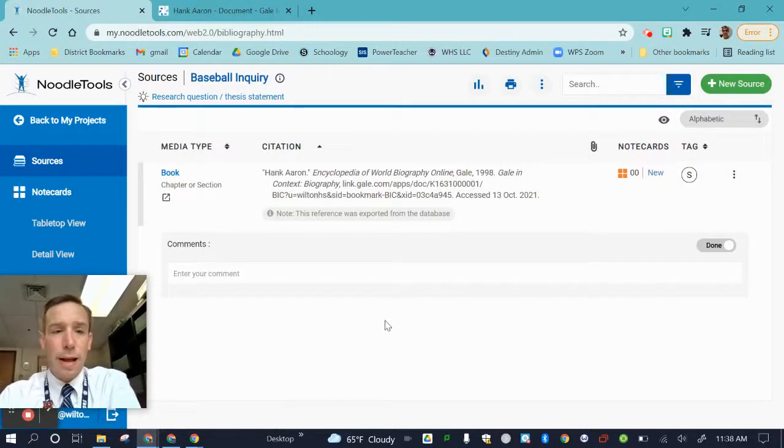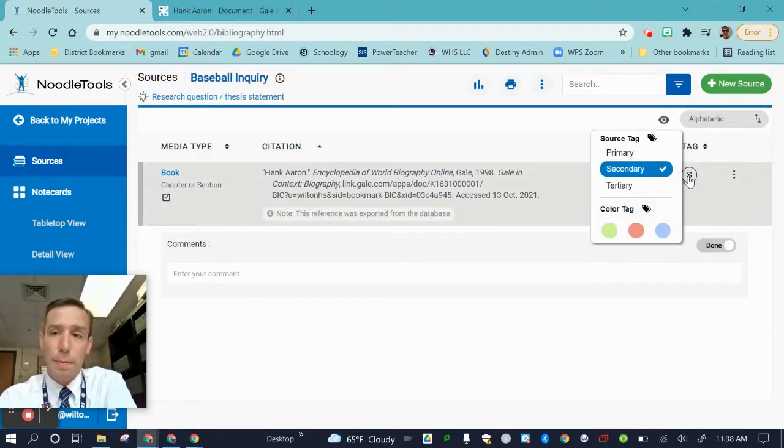So now that I've created my citation, I'm ready to start taking notes and adding a note card. One thing I want you to be aware of is that you're able to tag citations, and some teachers require this, not all, but you can do it yourself, what kind of source it is. Because this is a database article that's generated by the database, it is a secondary source.